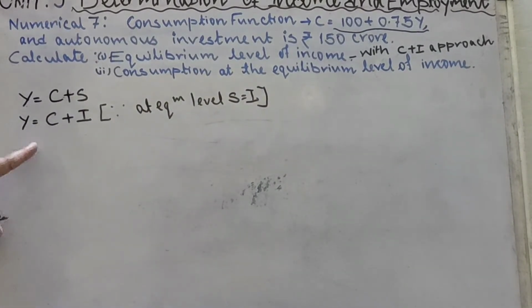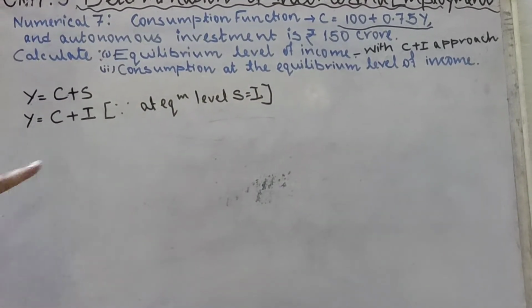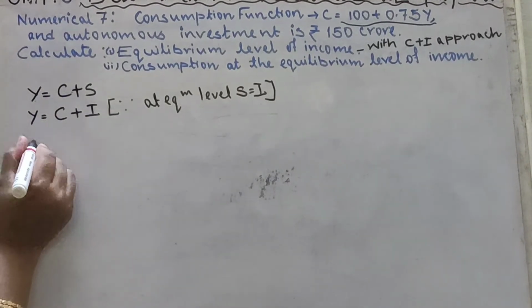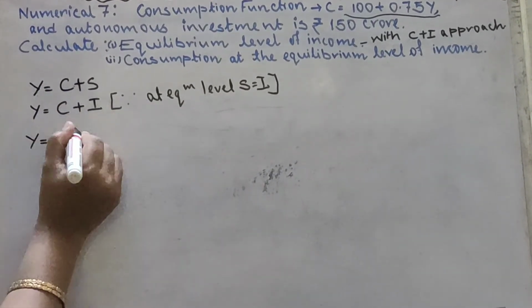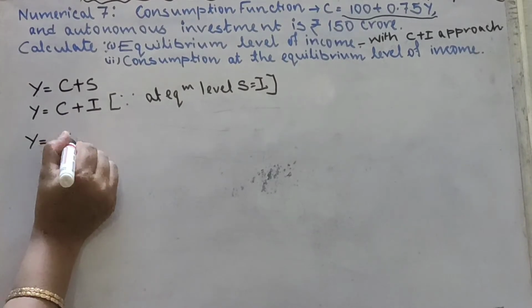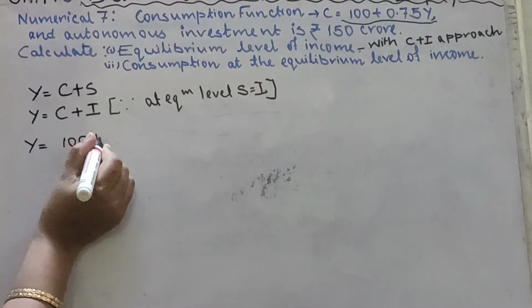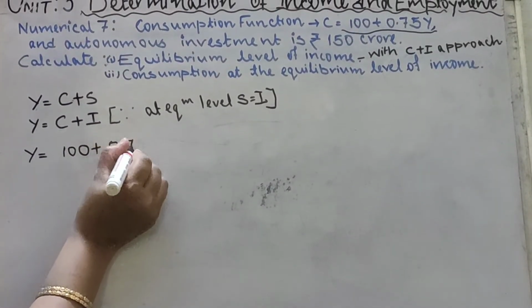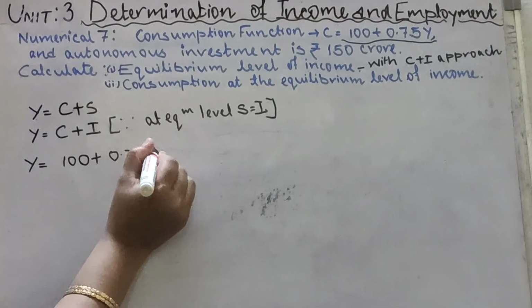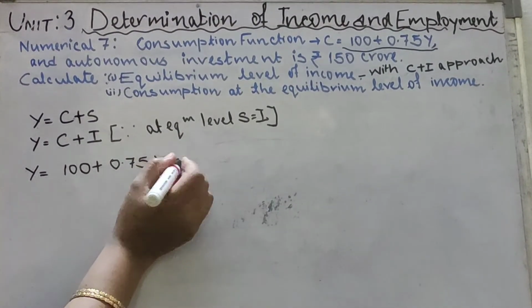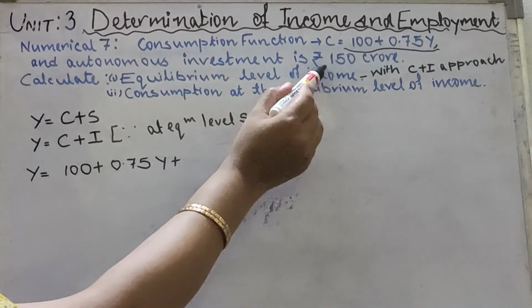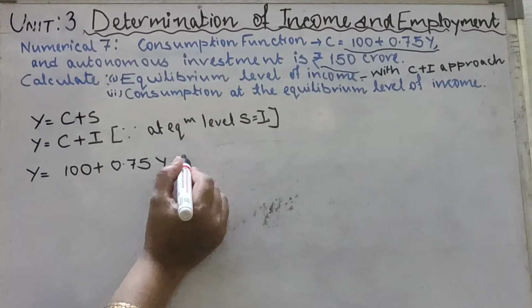We have to substitute the value of C and I here. So Y, what is the value of C? C is 100 plus 0.75 Y. What is the value of I? Value of I is 150.